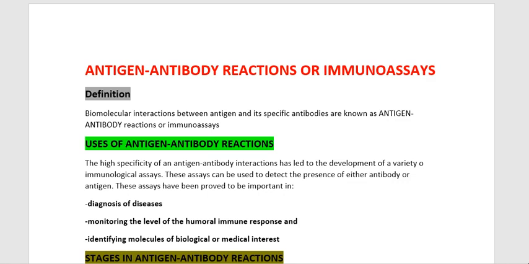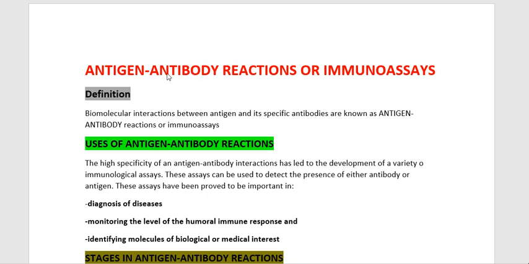Hi everyone. In the immunology subject, now we are going to discuss another important topic called antigen antibody reactions or immunoassays. So how can we define immunoassays? Immunoassays are a kind of biomolecular interaction between an antigen and its specific antibody, which is referred to as immunoassays or antigen antibody reactions. So it's a type of biomolecular interaction.